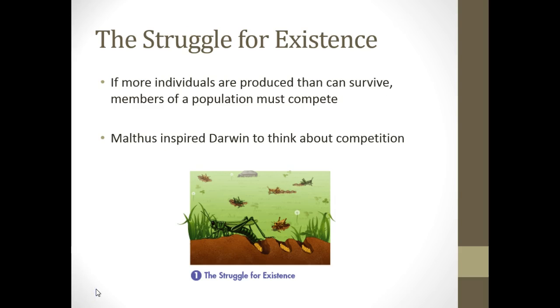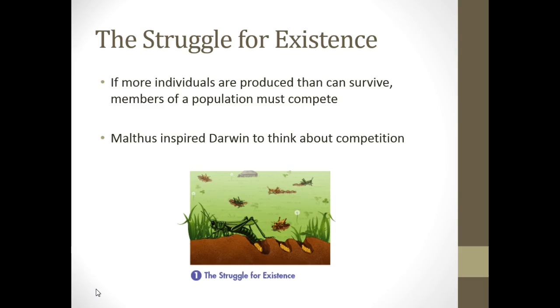If more individuals are produced than can survive, the members of the population must compete. Darwin called this the struggle for existence. If there are more individuals than there are resources to live, then they must compete for these resources to see which ones are going to survive and which ones are going to die out. And this was a point that Thomas Malthus brought up in his book that Darwin read that inspired Darwin to think about competition.